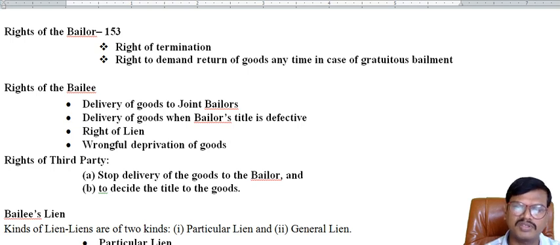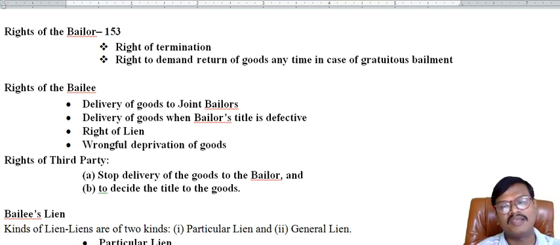Even before completion of the time period or even before the completion of the stated purpose, the bailor can get back his goods from the bailee, but only when the bailee uses the goods against the terms and conditions mentioned by the bailor. That means inconsistent use or unauthorized use. In the case of unauthorized use by the bailee, the bailor can terminate the contract and get back his goods. The second one, right to demand return of goods any time in case of gratuitous bailment.